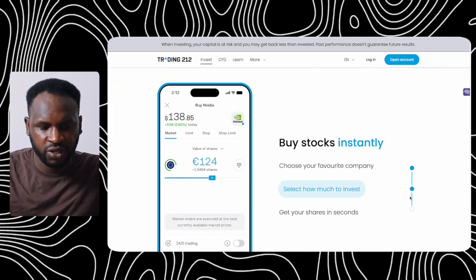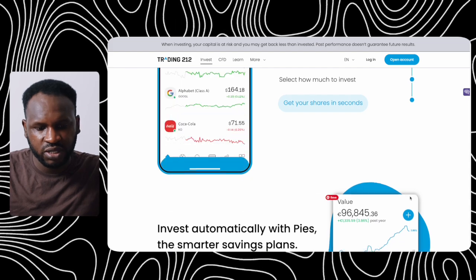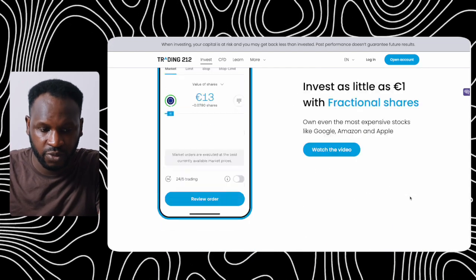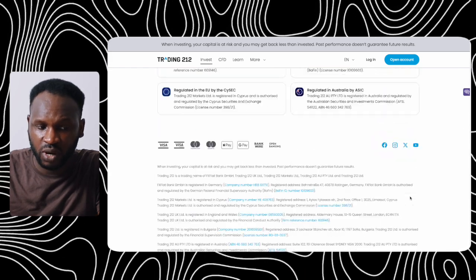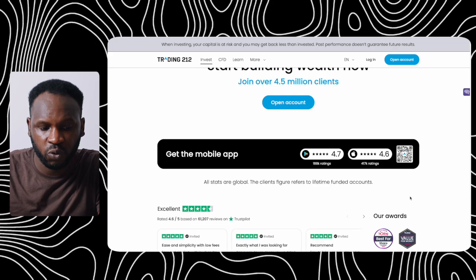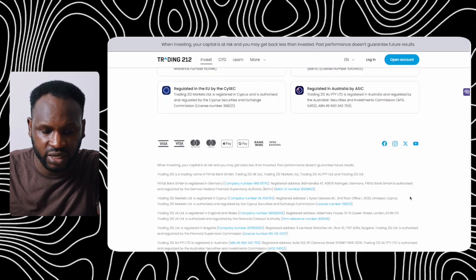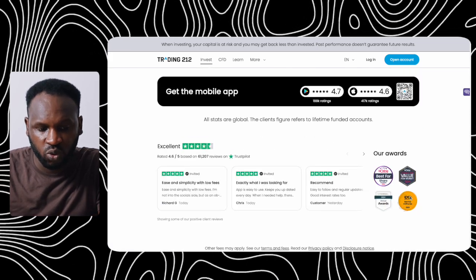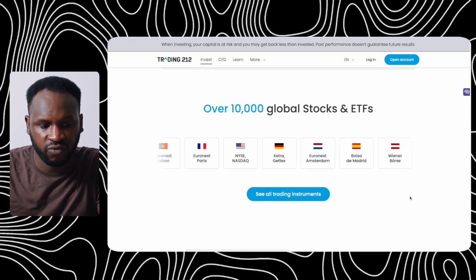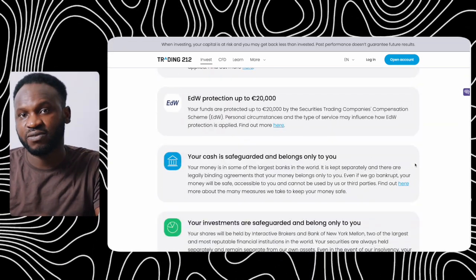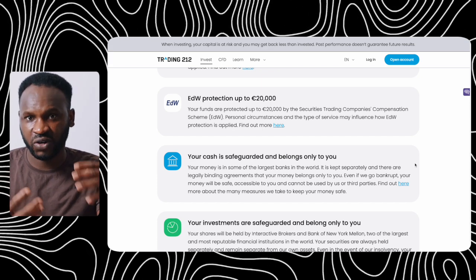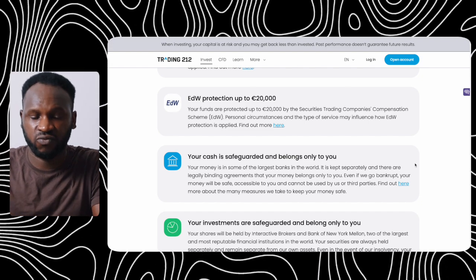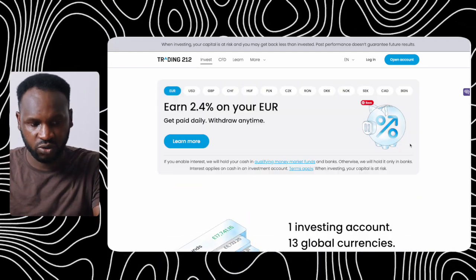So let me head over to my computer right now. So guys, as you can see on the screen here, this is Trading 212, and you can see how the application looks. It's a simple app that anyone can start using from anywhere as long as you are in Europe. This application is mainly for people who live in Europe. So if you want to try it out, all you need to do is test it if you live in Europe. But if you live in another country, like I've said before, you have to look for a broker's platform that you can use to create your broker account and start investing from there. So that is what I just want to show you.